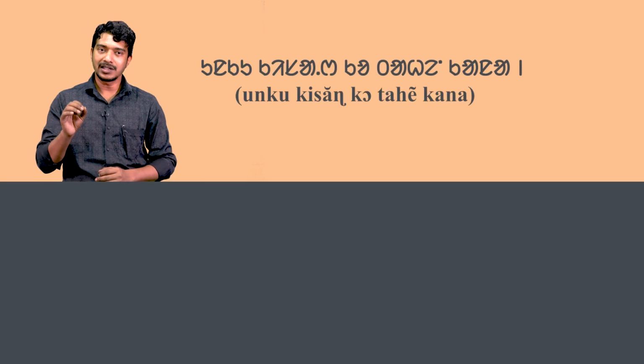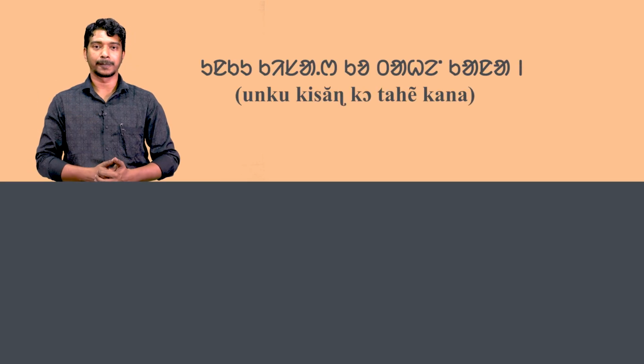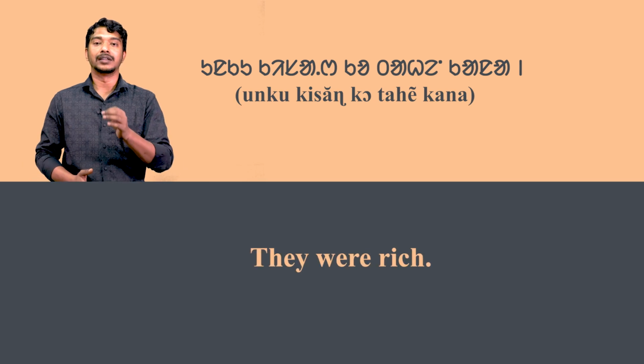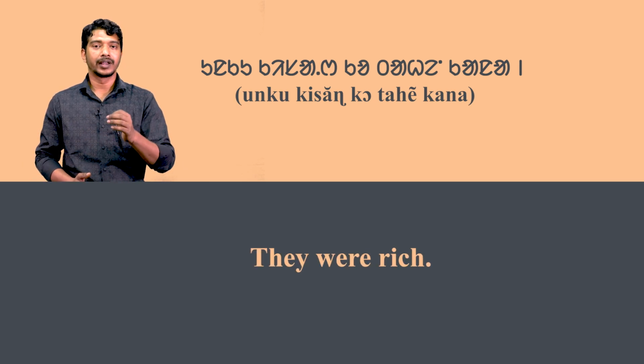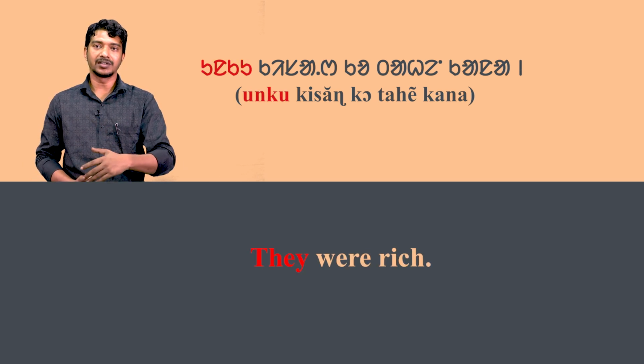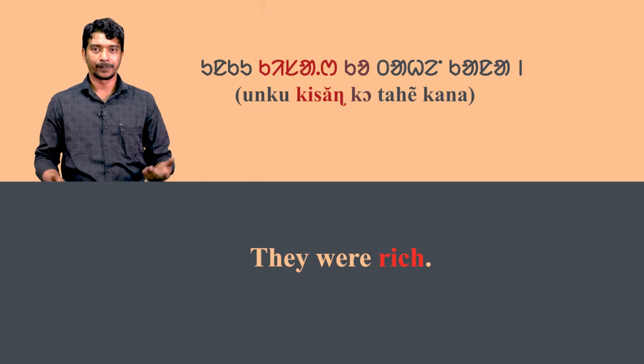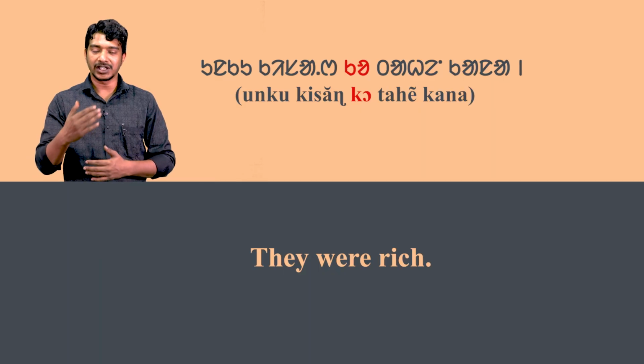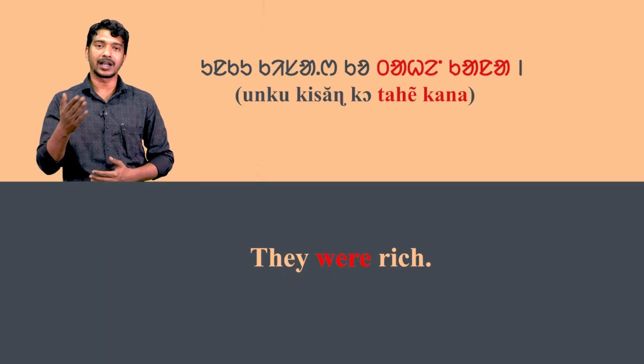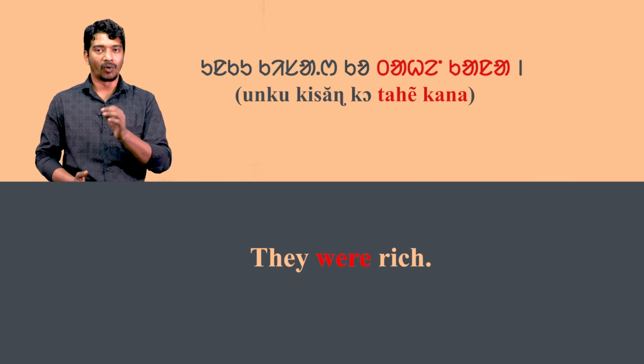In the second sentence, unku kisar ko tahe kana means they were rich. Here, unku means they. Kisar means rich. Ko is the subject marker and tahe kana means were.